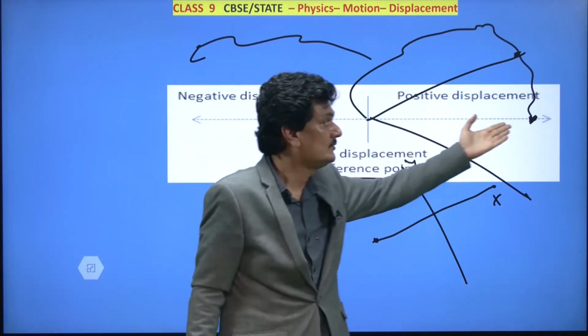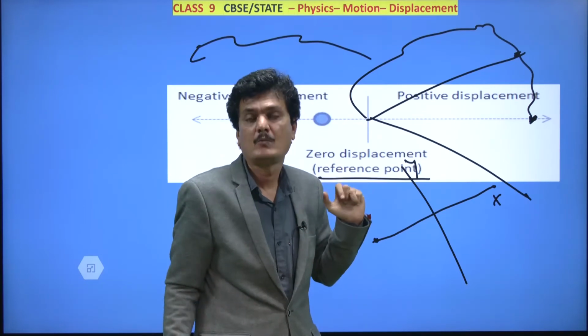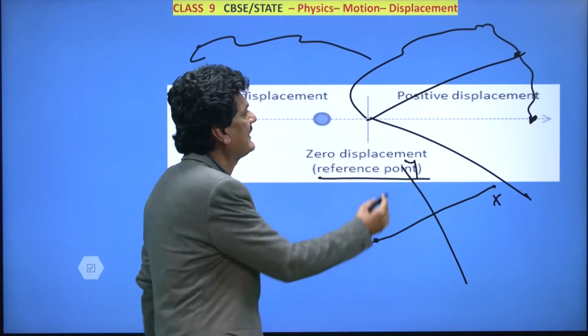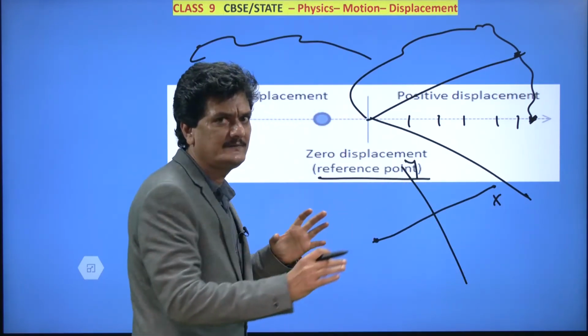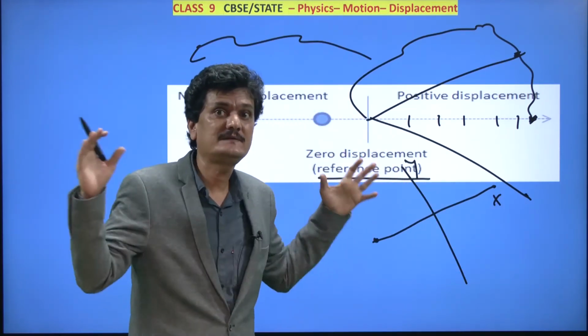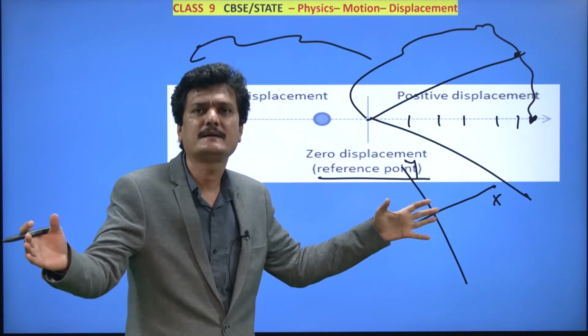Now, what is the significance? We have joined the 2 positions by the x-axis. As you have seen in graph paper, there are markings. Those markings now can be made to coincide with the scale markings, that measuring tape marking.